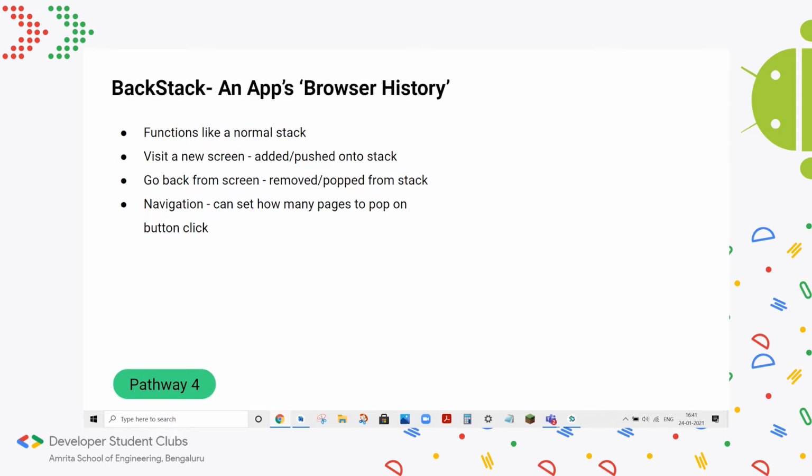But like I mentioned before, navigation lets you set how many pages to pop. So going back to the quiz app example, if you reach the end of the quiz and you press back, you'll go to the main screen. So navigation lets you pop all the pages you visited in between to give you that look that you're starting over.